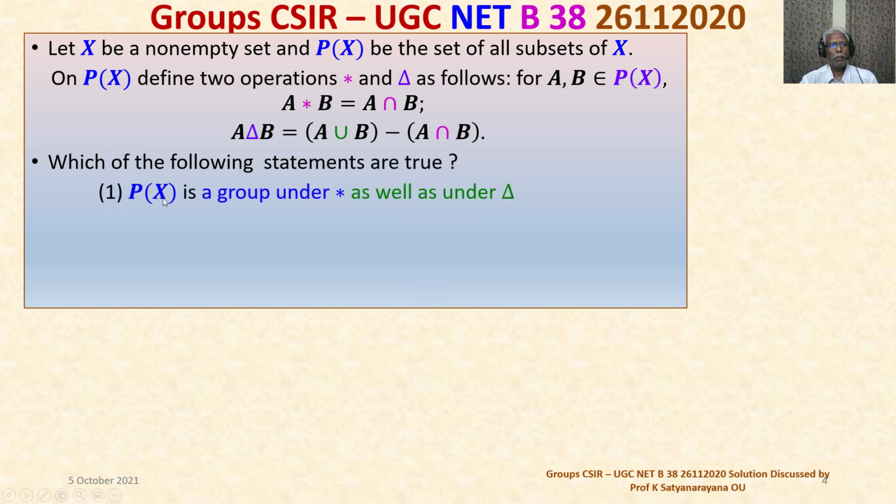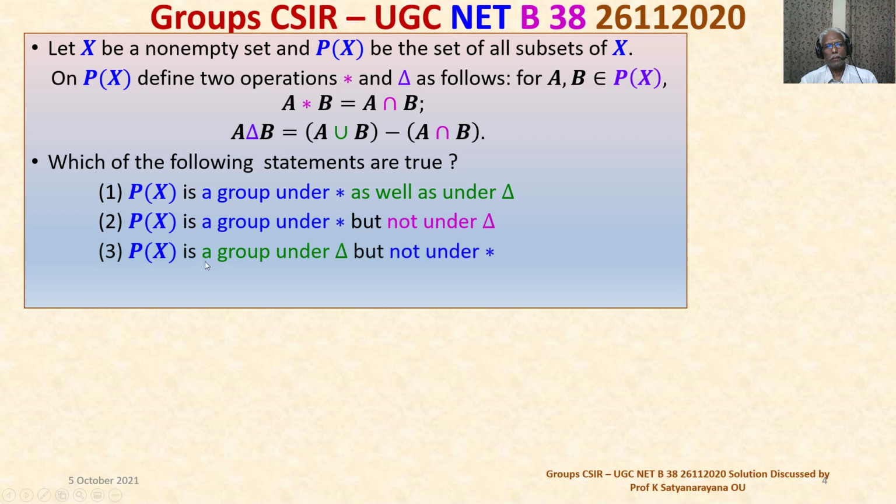Option 1: Power set of X is a group under star as well as under delta. Option 2: P(X) is a group under star but not under delta. Option 3: Power set of X is a group under delta but not under star. Option 4: Power set of X is neither a group under star nor under delta.